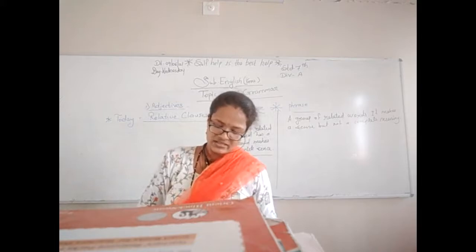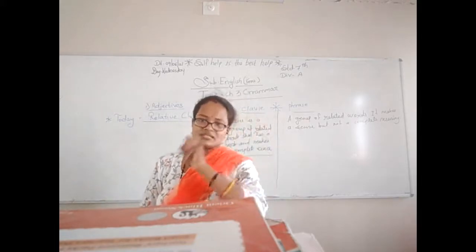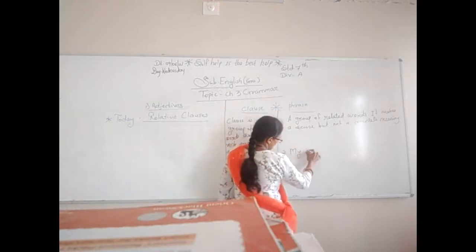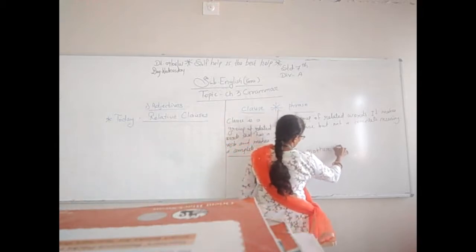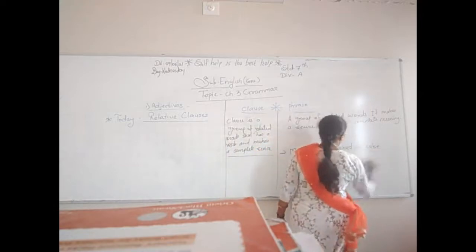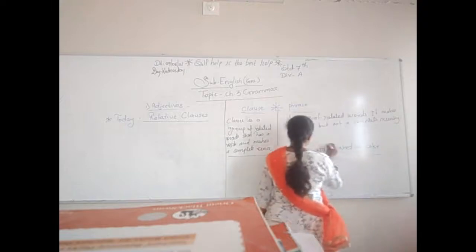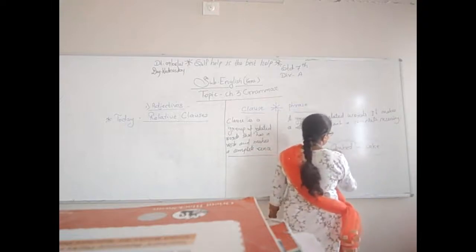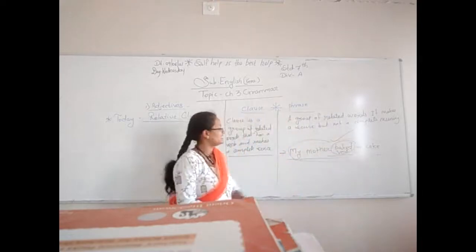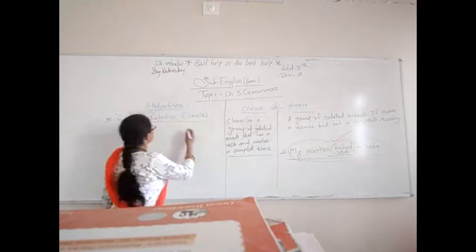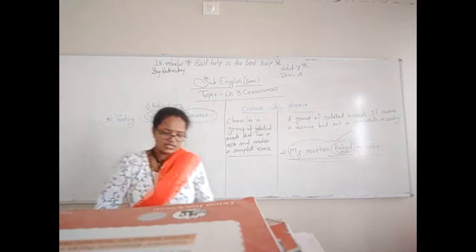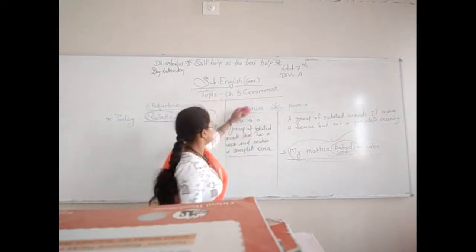My mother baked a cake. Here, see the example. My mother baked a cake. Okay, this is a clause. Why? Because all these words are related with each other, and this is the verb. And this sentence has the complete meaning. That's why it is a clause. Now today we are going to learn about the relative clauses. Okay. Do you get the clear idea about the phrase and clause?